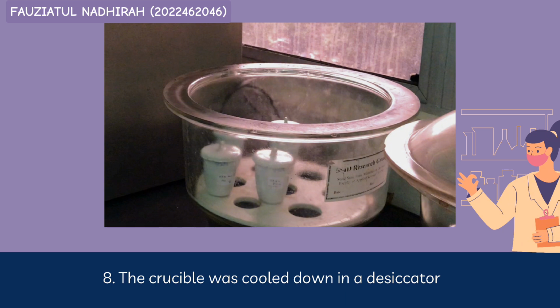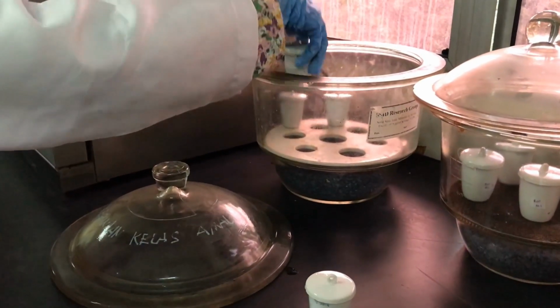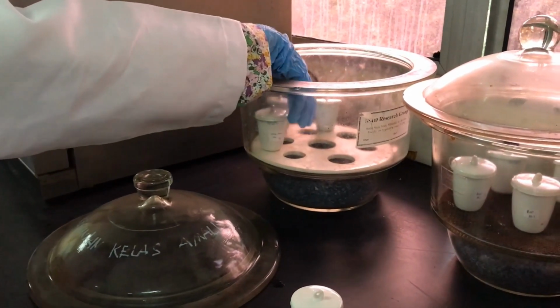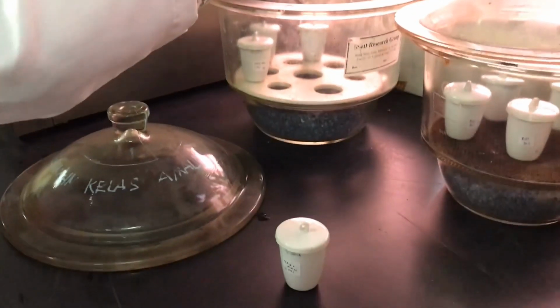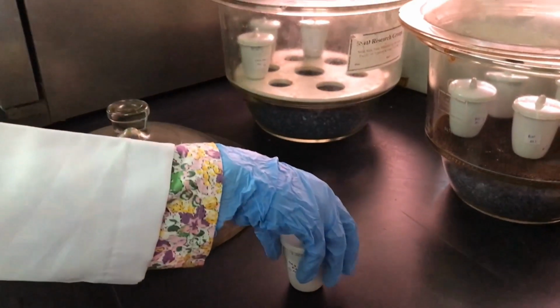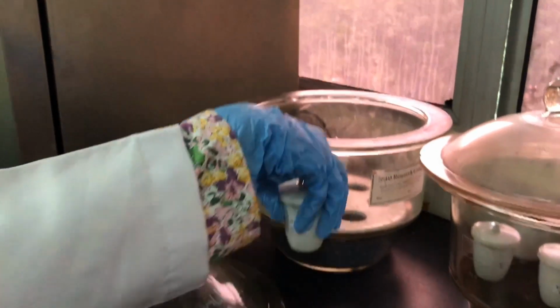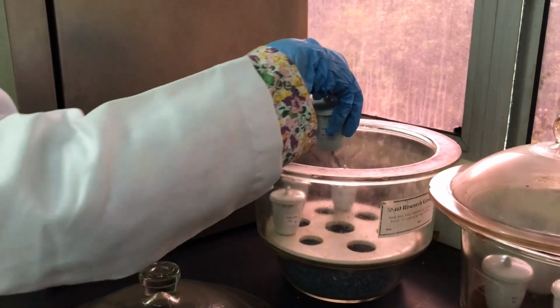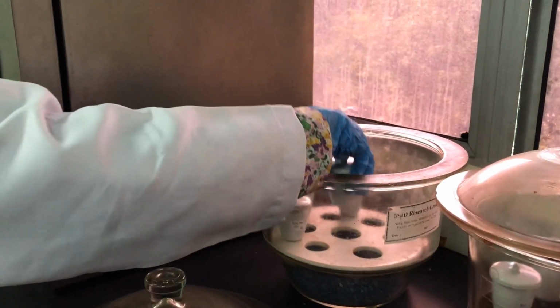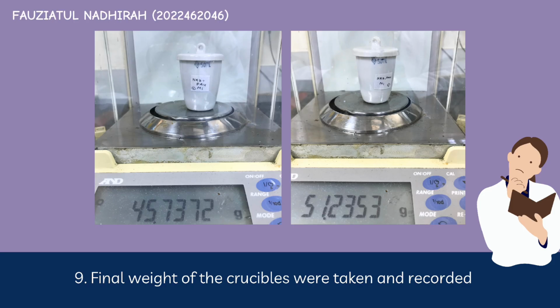After 1 hour, the crucibles were cooled down in a desiccator. And then the final weight of the crucibles was taken and recorded.